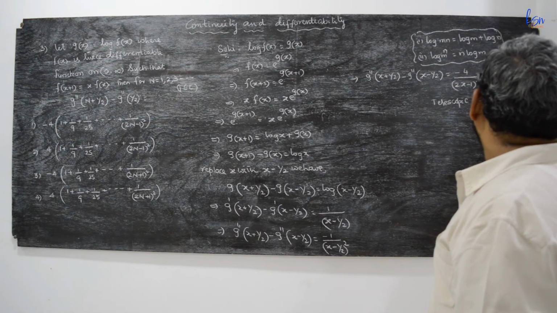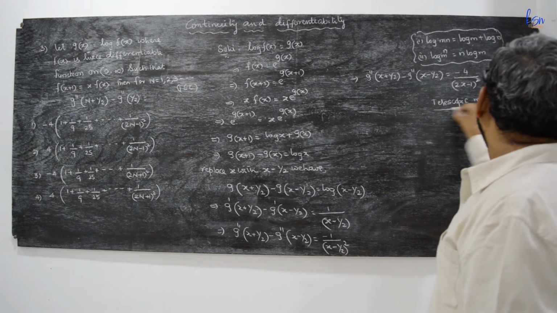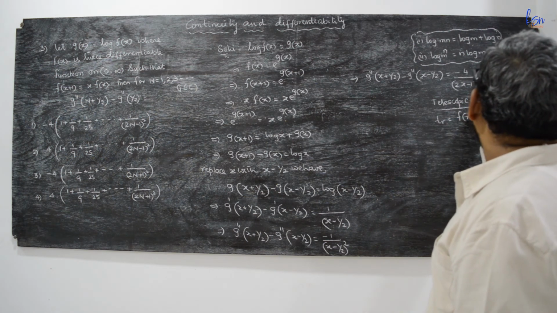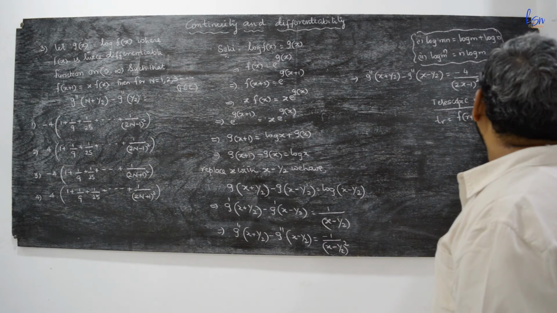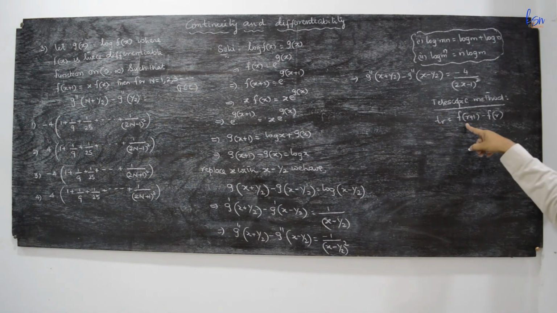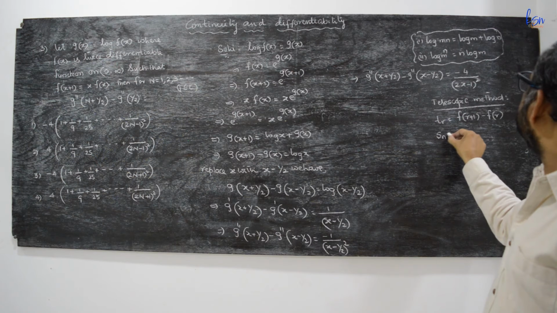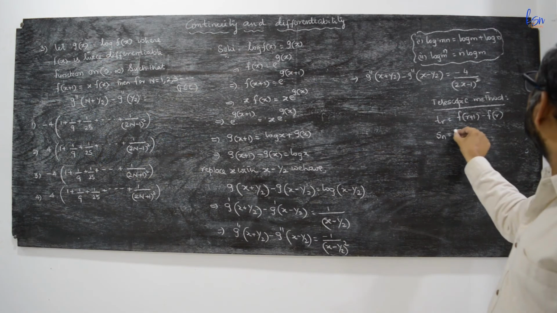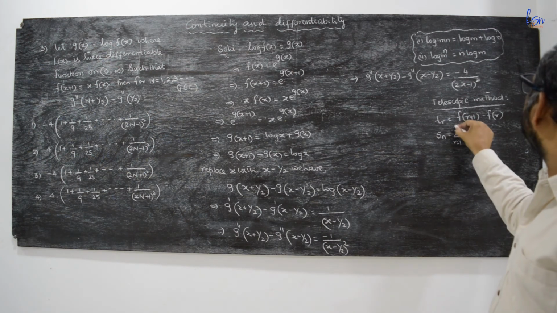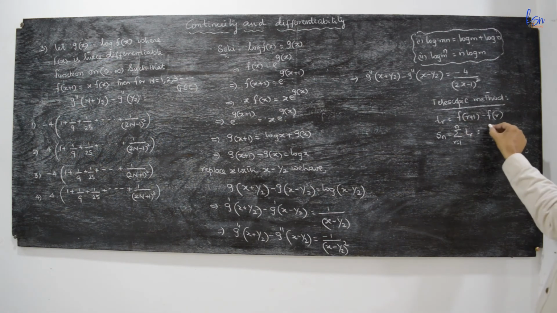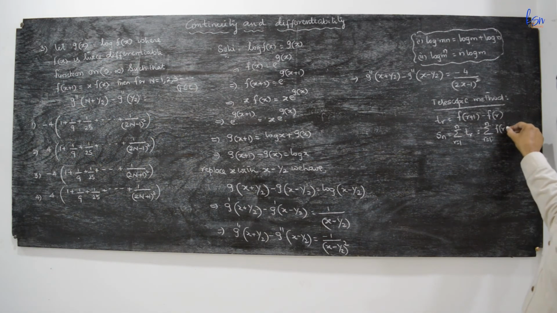In a series, if Tr is in the form of f of r plus 1 minus f of r, then the sum of the series Sn is equal to sigma r equal to 1 to n of Tr, that is sigma r equal to 1 to n of f of r plus 1 minus f of r.